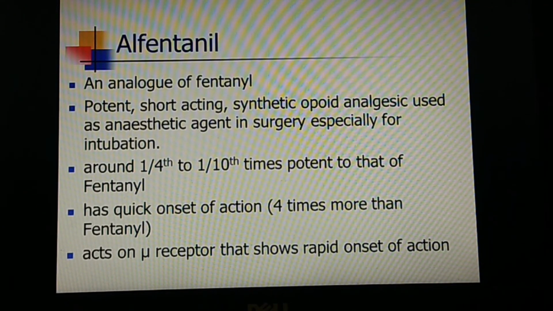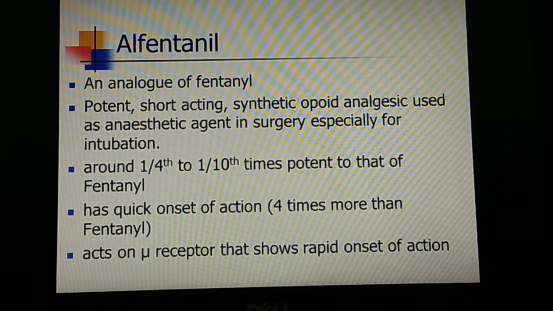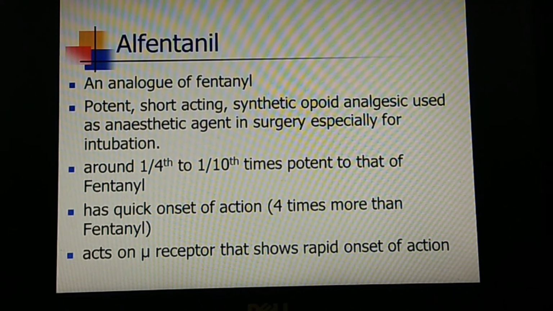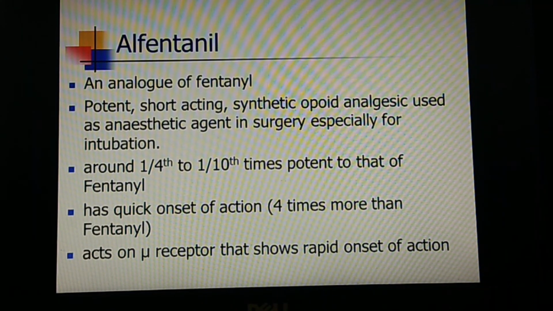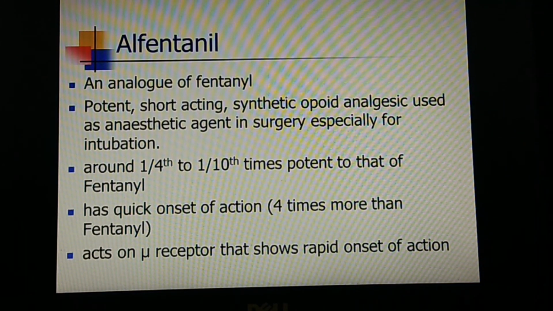And one more drug called alfentanil. This alfentanil is an analog of fentanyl, and it is more potent than fentanyl, with a very short duration of action. It has a quick onset of action, and it is a synthetic opioid analgesic used as an anesthetic agent in surgery, especially for intubation. So during intubation and extubation, obviously we need an agent which is both an anesthetic and an analgesic. So alfentanil may be chosen as a good analgesic as well as anesthetic agent during intubation,